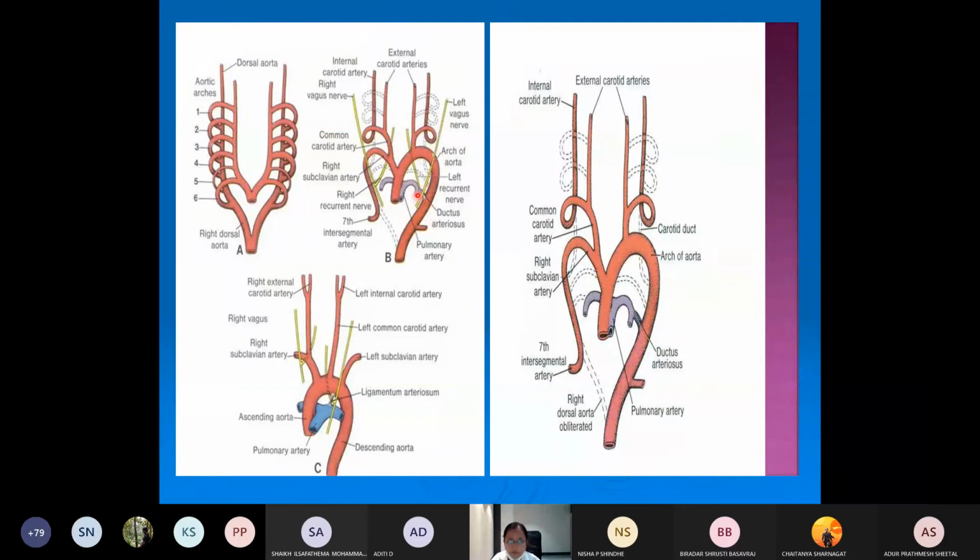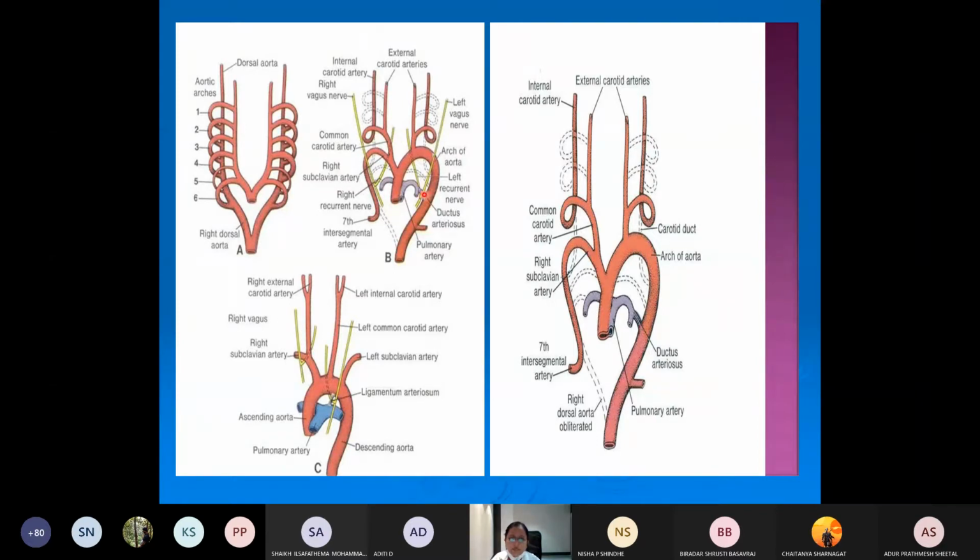Simultaneously, there will be one lung bud developing here. From this, the vessels will go to the lung bud in the form of capillary plexuses. So this is the pulmonary artery on both sides. It will reach the lung bud through capillary plexuses, and the dorsal part of the right 6th aortic arch will disappear. There will be no communication with the dorsal aorta,